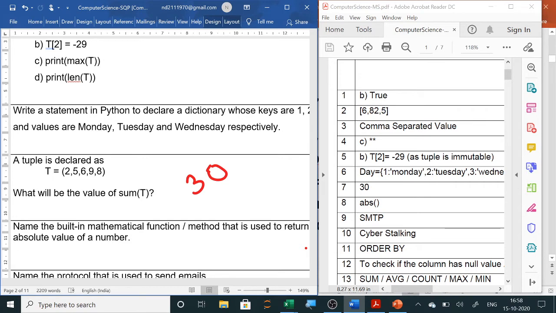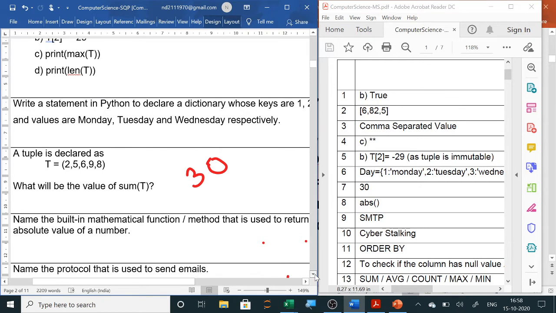Now the next one is, name the built-in mathematical function that is used to return the absolute value of a number. Now ABS you have already used last year. So ABS, and since it is a function, the parentheses will be there. Now the next one is, name the protocol. So now the network question is given here.